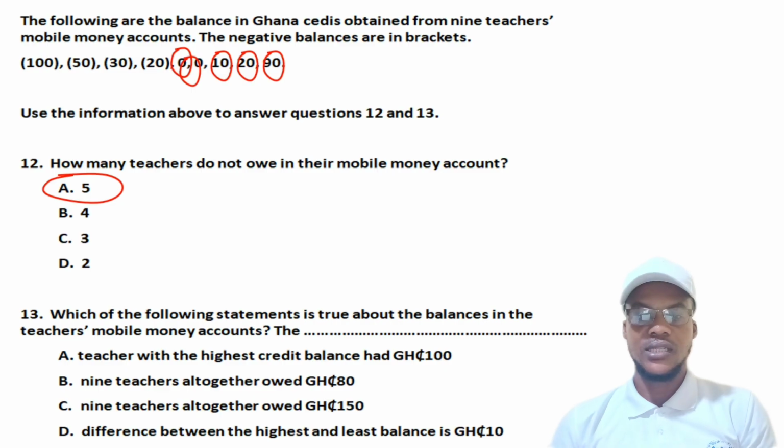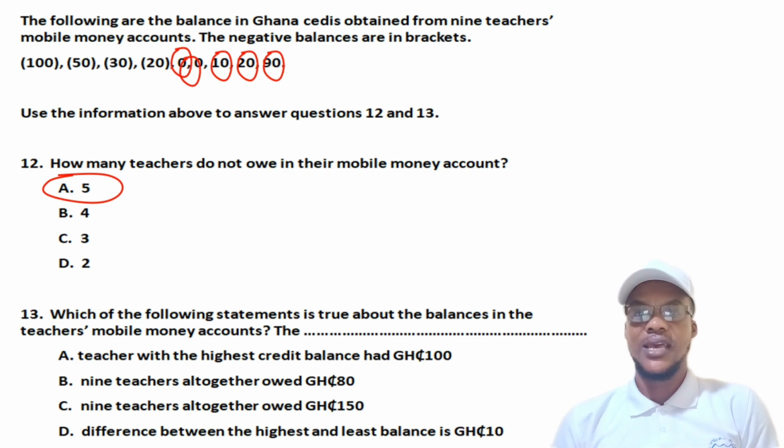In question 13, we are saying, which of the following statements is true about the balances in the teachers' mobile money accounts? So the A, we are saying that the teacher with the highest credit balance had what? 100 Ghana cedis. When you say highest, we know that a negative number is always lowest, because that 100 you see in the bracket suggests what?